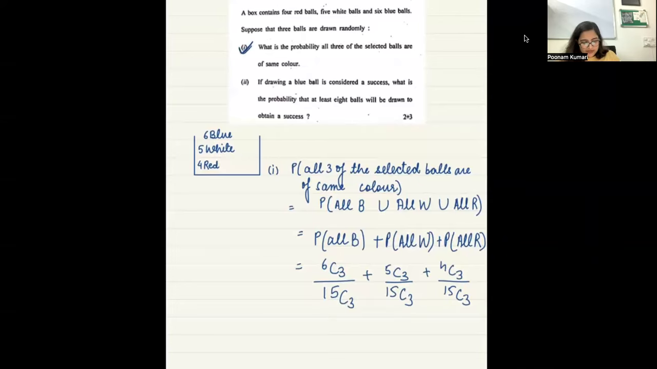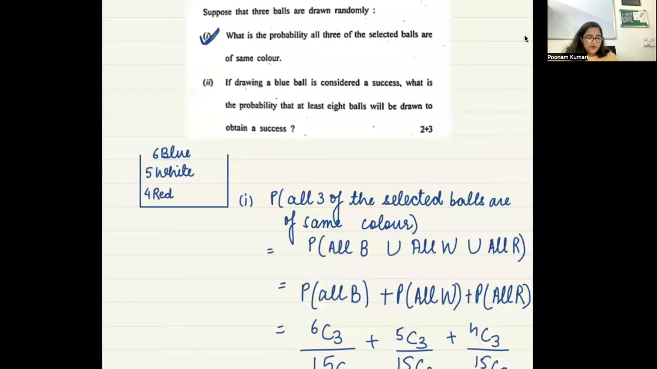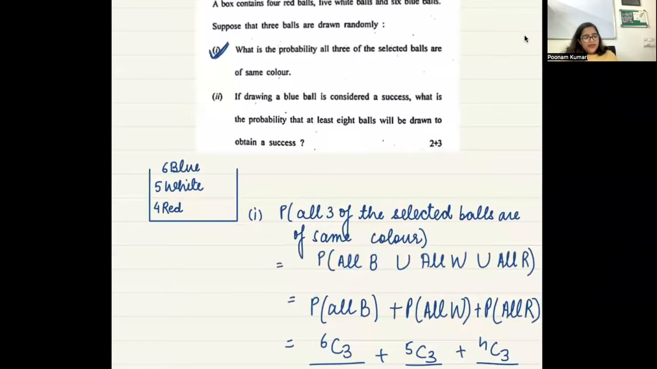All right. What about the second one? The second problem is saying, if drawing a blue ball is considered a success, what is the probability that at least 8 balls will be drawn to obtain a success?